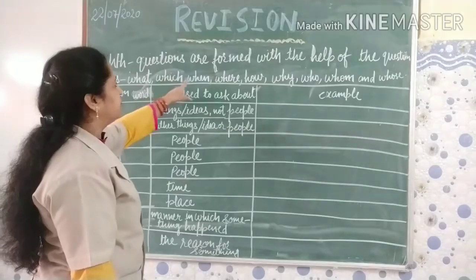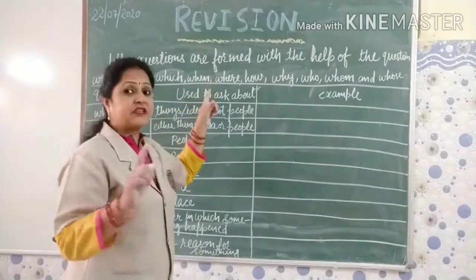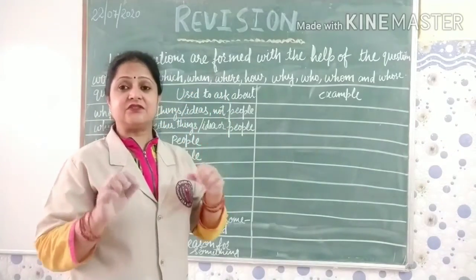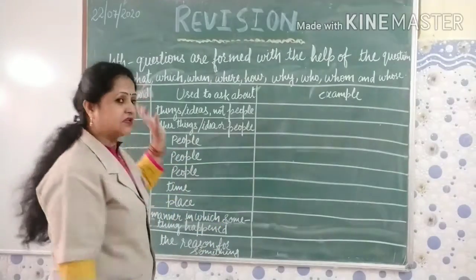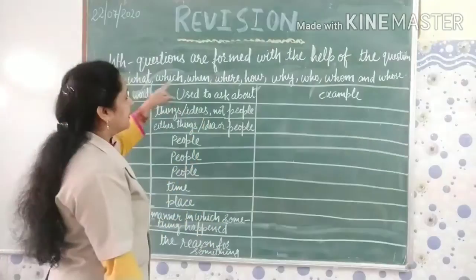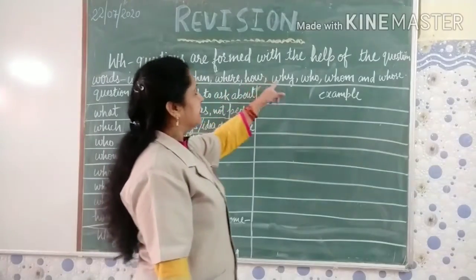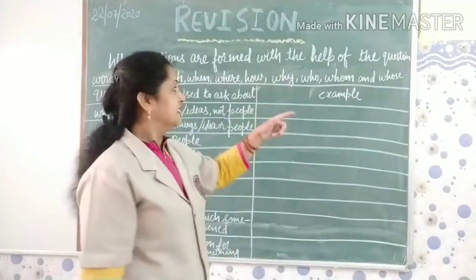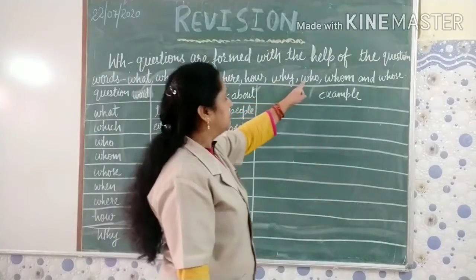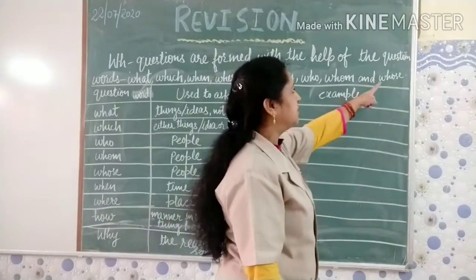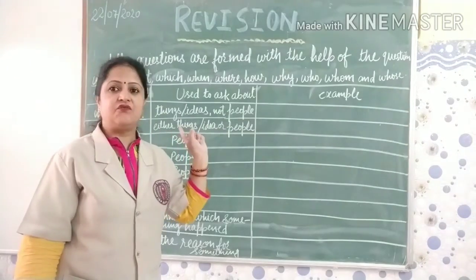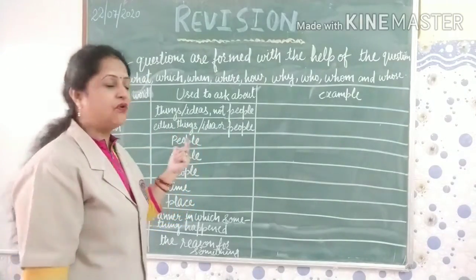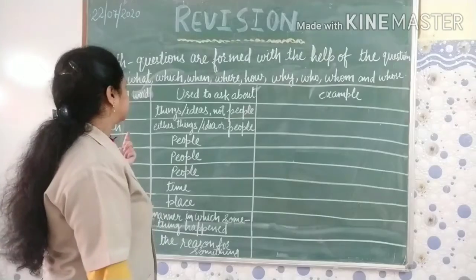What, which, when, where. It is not necessary that all the question words start with WH only. Like how, it is starting with H. How, why, who, whom and whose. So all these are our question words which we use to make the WH questions.